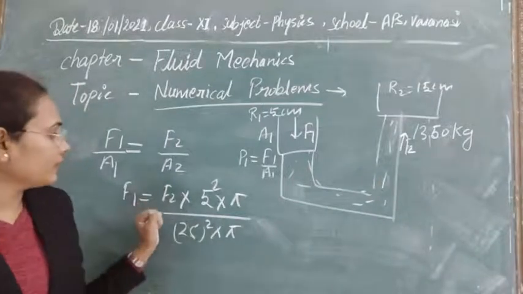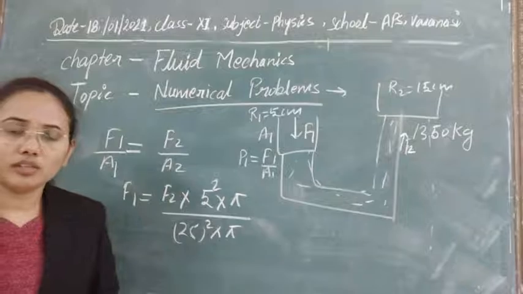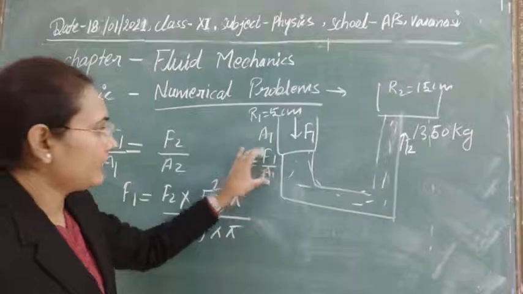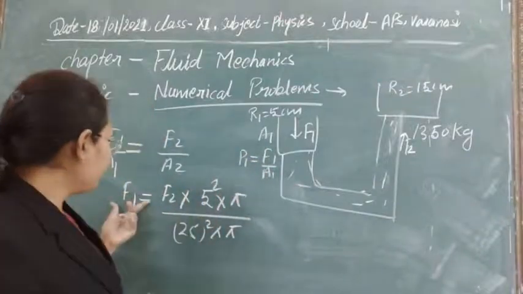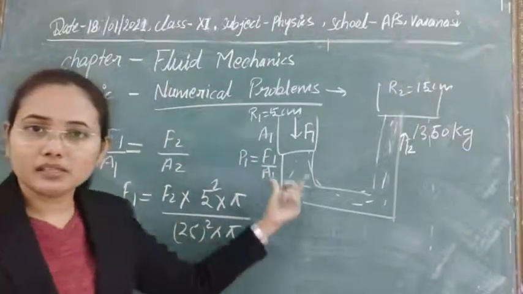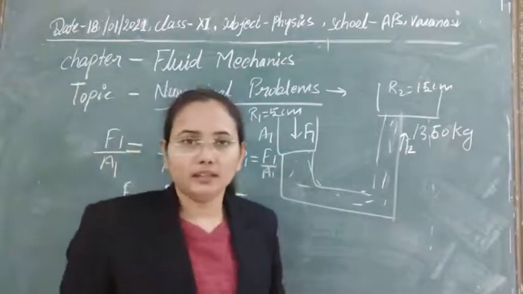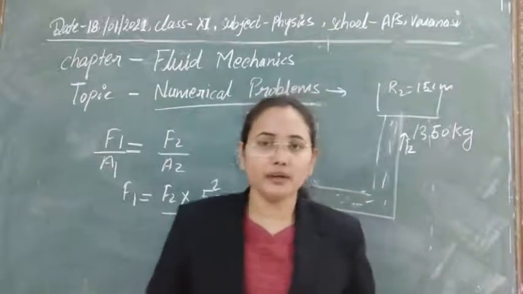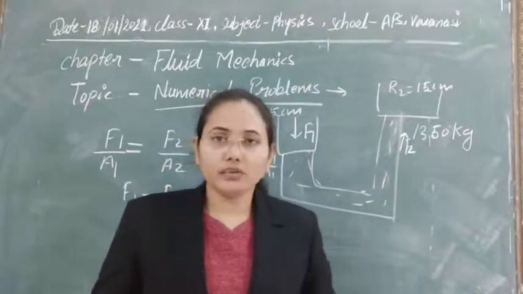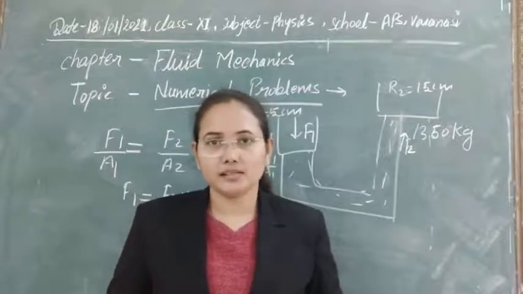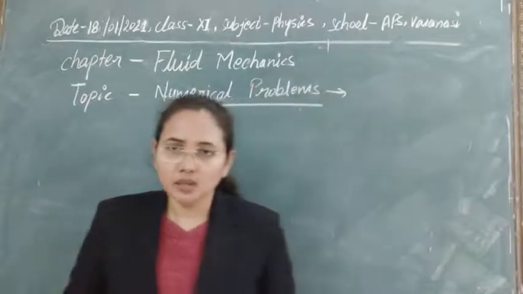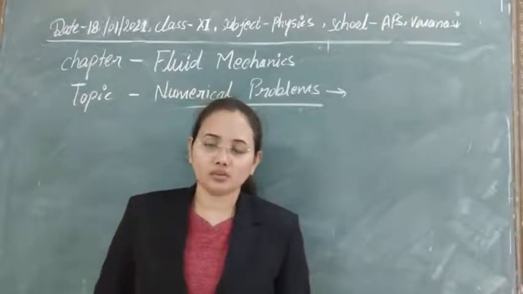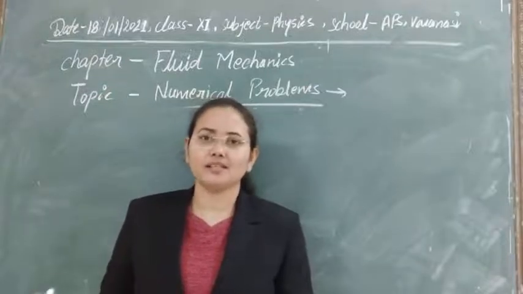After calculating it, you can also calculate the necessary pressure that we need. That pressure is P1, which is equal to F1 upon A1. F1 we can calculate from here, and if you solve it, it will give you the necessary pressure. You can do the calculations by yourself. I just want to explain how to solve numericals. Such types of numericals will be there using Pascal's law, and also on hydraulic lift and brake. So you can solve it, that's very easy.